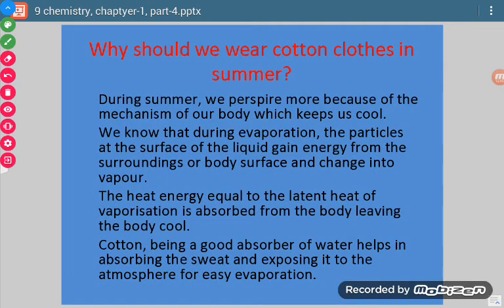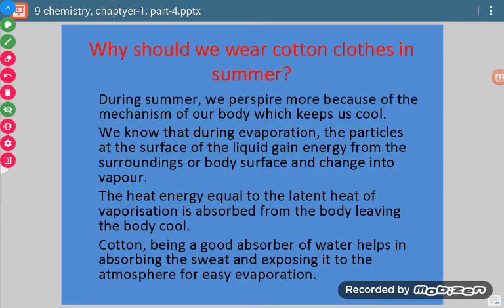Now a few questions. First, why should we wear cotton clothes in summer? This is a question which is asked many times. During summer we perspire a lot, because our body needs to be kept at a proper temperature. During evaporation, particles at the surface of the liquid gain energy from the surroundings or body surface and change into vapor.